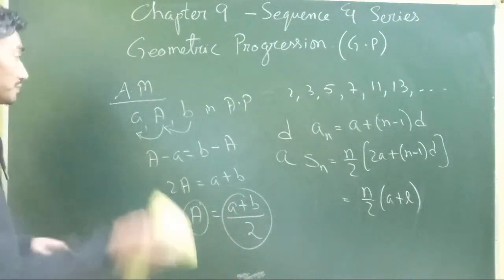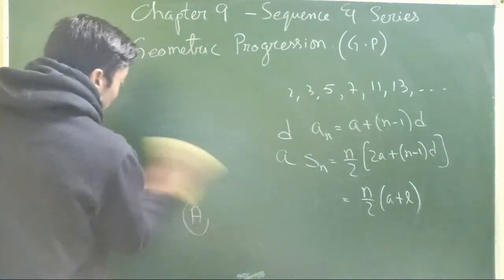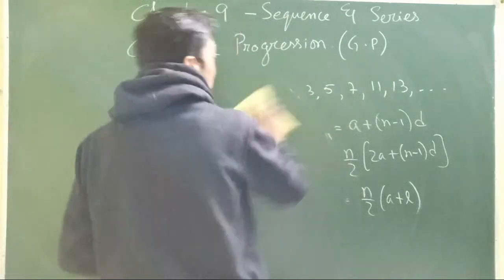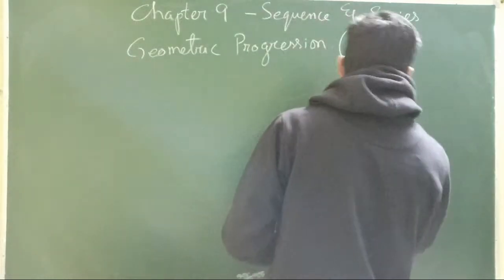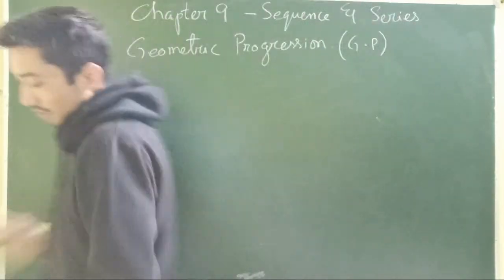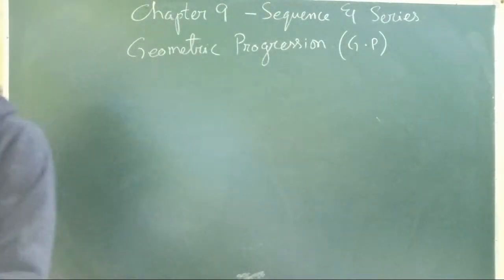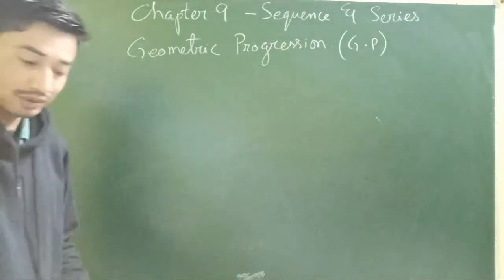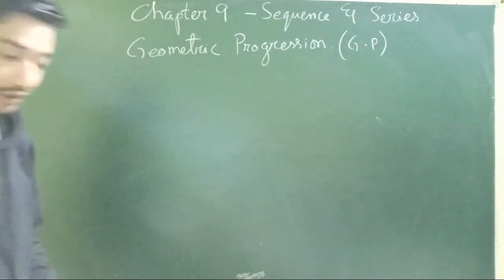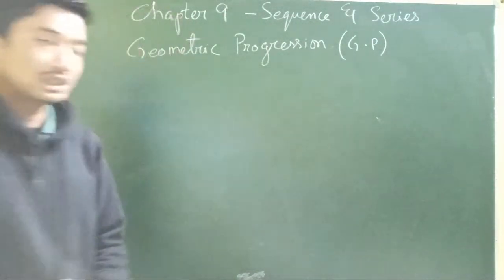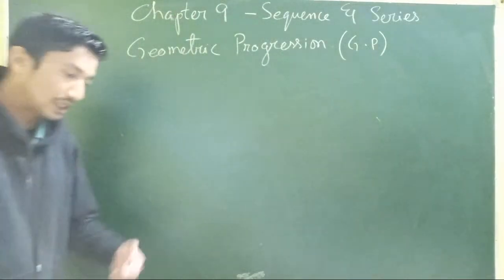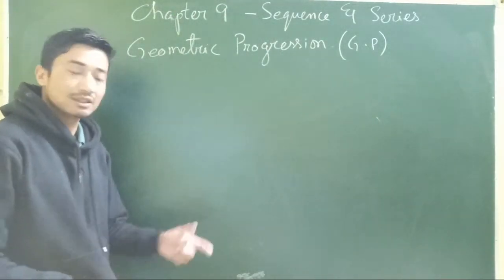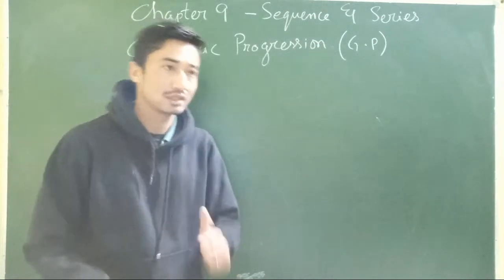Okay, so now coming back to geometric progression. How is a geometric progression different from an arithmetic progression? As we were discussing, in arithmetic progression, every successive term is added or subtracted by the same constant term.